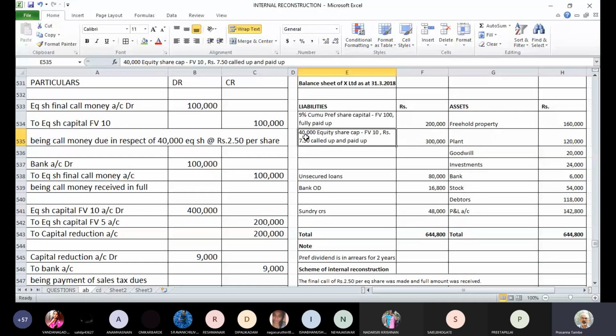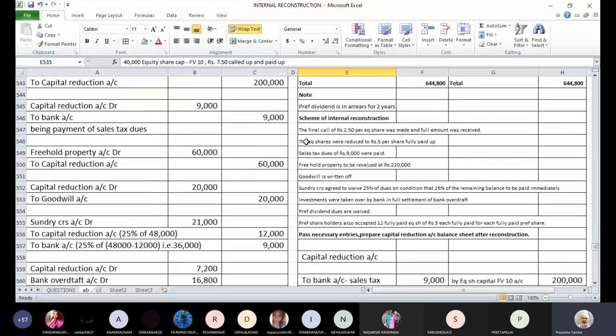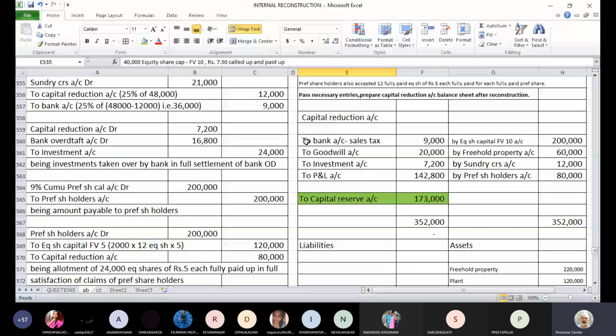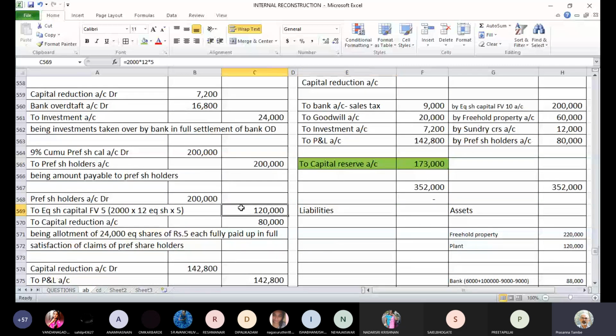लेट अस सी. ओरिजिनली वी हैड 40,000 शेयर्स. These 40,000 shares will remain same in number except the fact that it will become 5 rupee per share. Then have we allotted any additional shares? Yes, we have allotted additional shares. This is the additional allotment of shares. We have allotted 24,000 shares. So that means these 24,000 shares plus original 40,000 shares, you will have 64,000 equity shares.